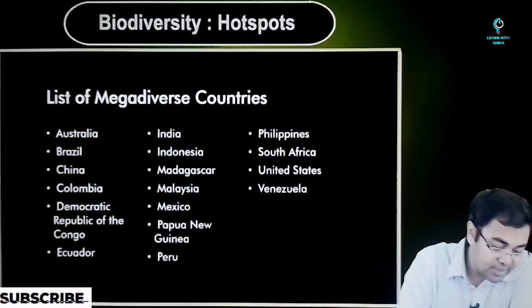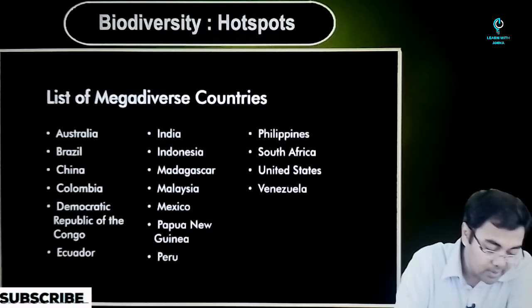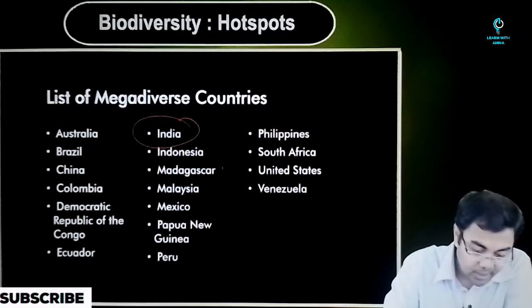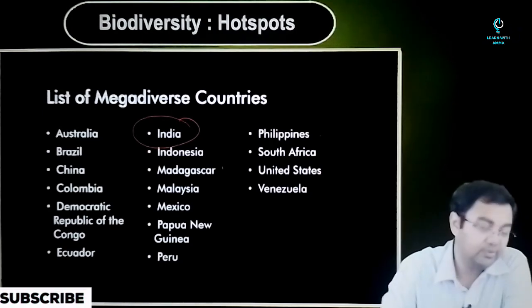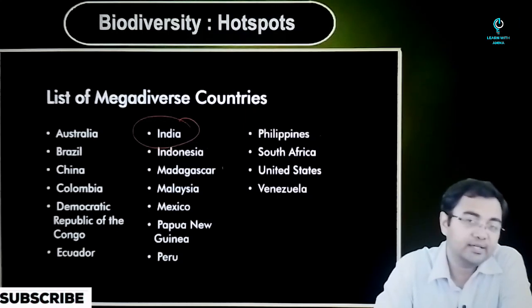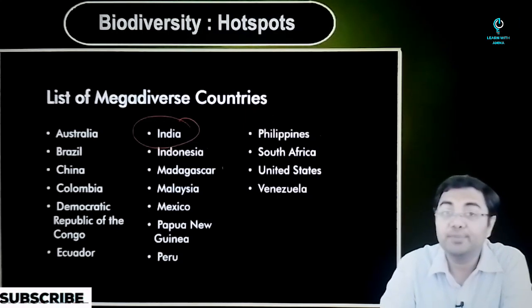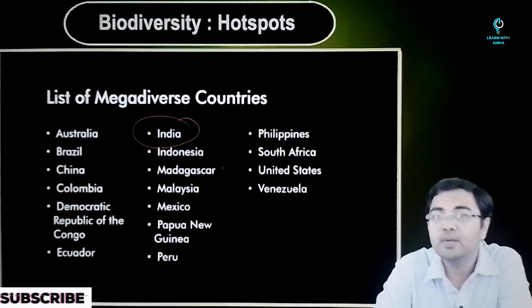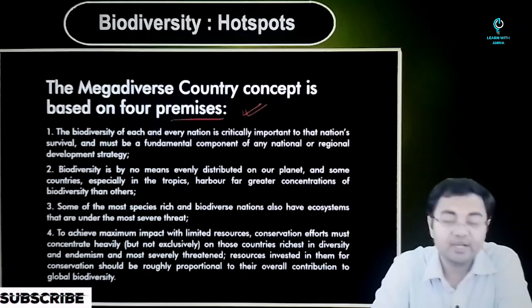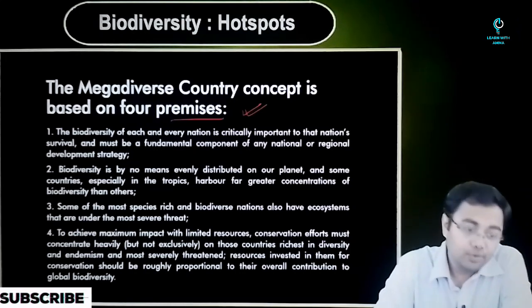So you have Australia, Brazil, China, Colombia, Congo, Ecuador, India, Indonesia, Madagascar, Malaysia, Mexico, Papua New Guinea, Peru, Philippines, South Africa, United States of America, and Venezuela. These are the 17 countries which were identified at that point of time as the mega diverse countries of the world.